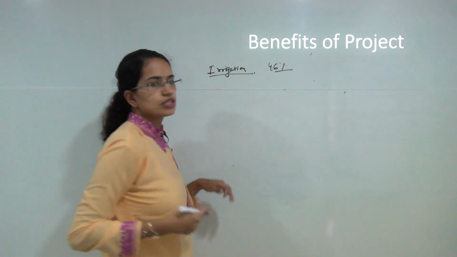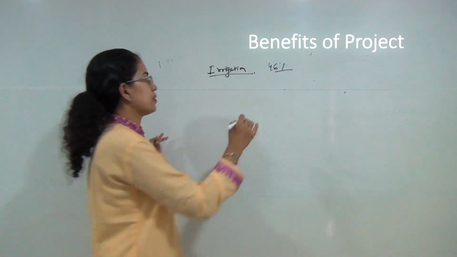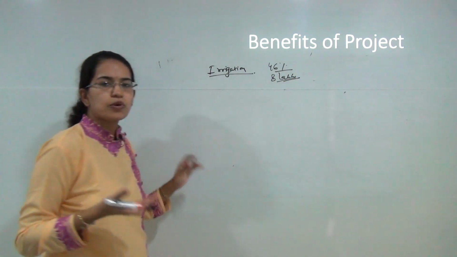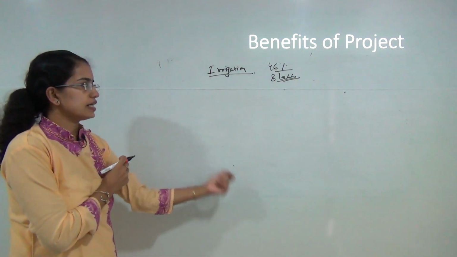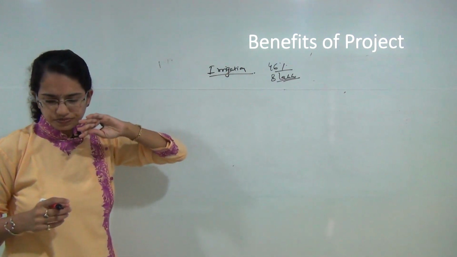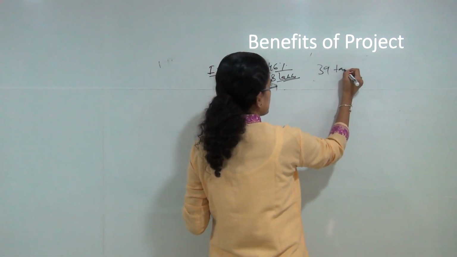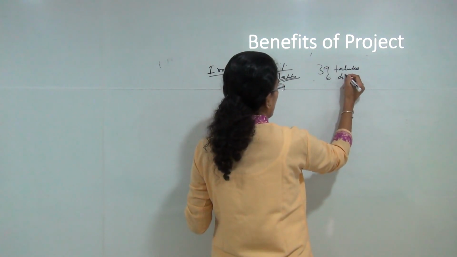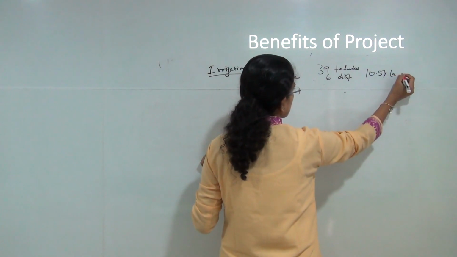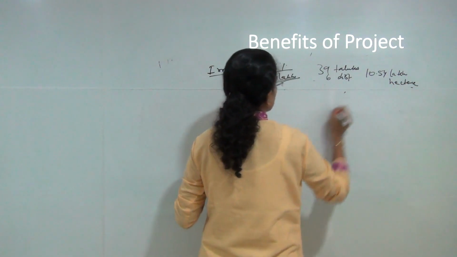There would be lots and lots of households who would turn back to agriculture, and it would increase employment by nearly 8 lakh more employment generation opportunities in the agricultural field. So these are some of the major benefits related to agriculture. It is believed that it would cover nearly 39 talukas of 6 districts and provide water, land reclamation, or I could say land suitability for nearly 10 lakh hectares of the region.